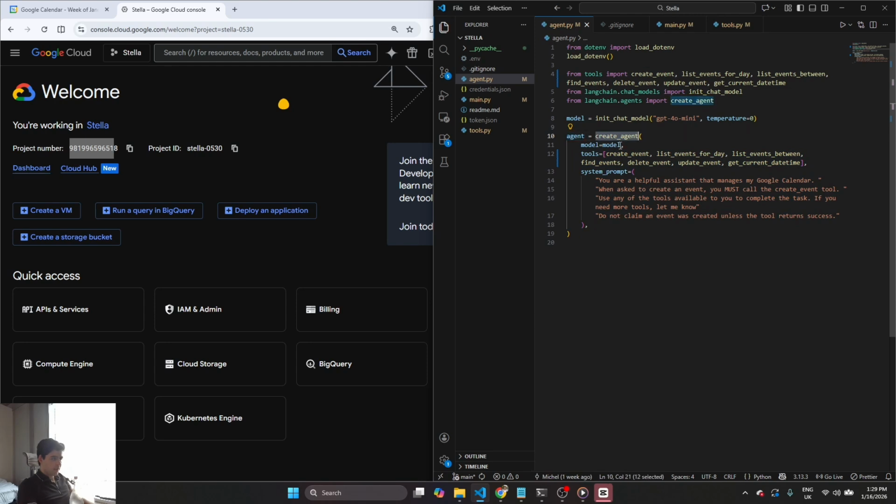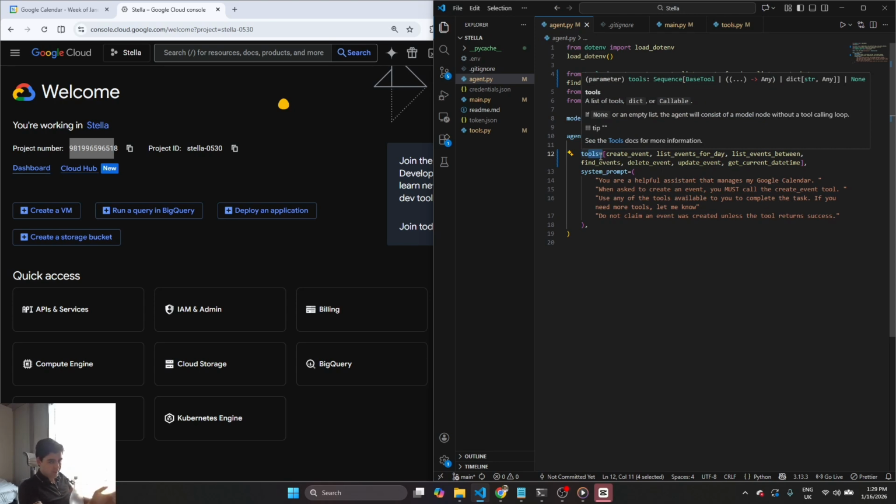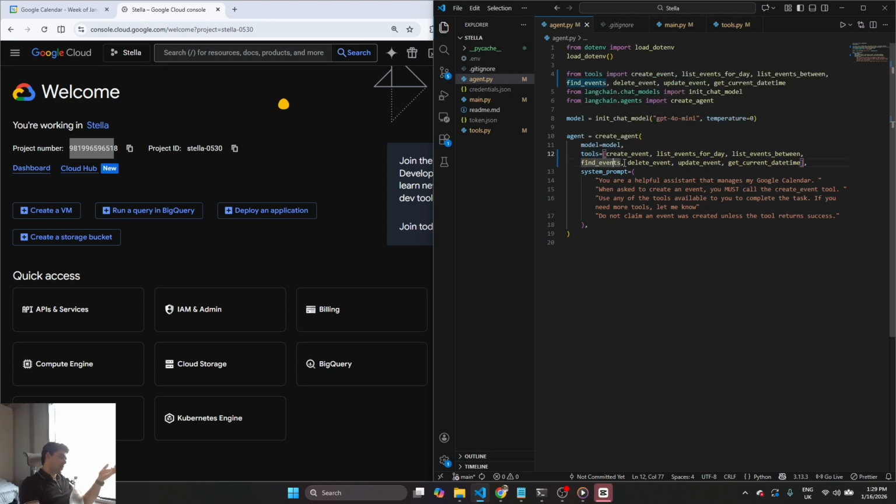So my agent's using the create agent function with the underlying model. And what's an agent? It's an LLM plus some tools we give it and a feedback loop, which is basically going to keep on using the tools you give it until it achieves the result that you want it to. For example, create my event, right? And so the tools you give it are functions you define yourself, right? In the tool.py file here that I'm going to show you in a second. And basically you import all the functions you created, and then you pass them as a list to tools, to your agent, right? So now this agent is this LLM with these tools and this system prompt. Your helpful assistant that manages my Google Calendar, blah, blah, blah.